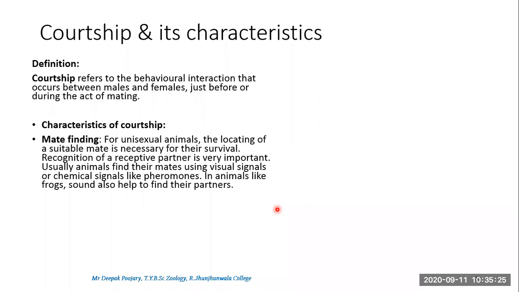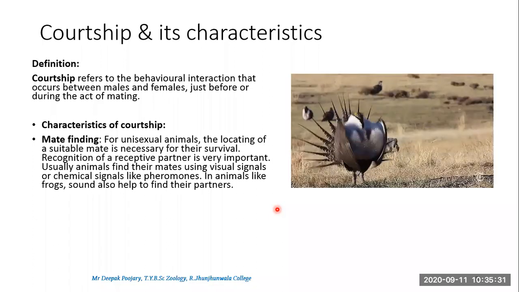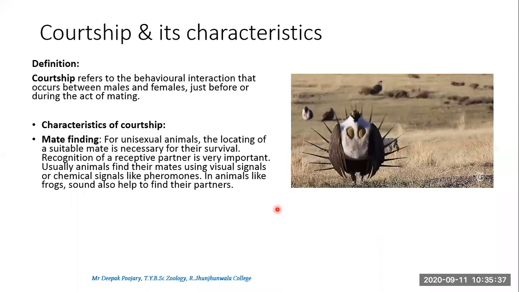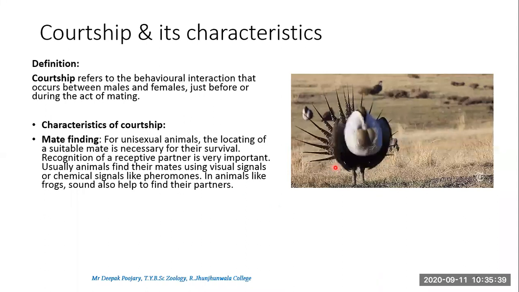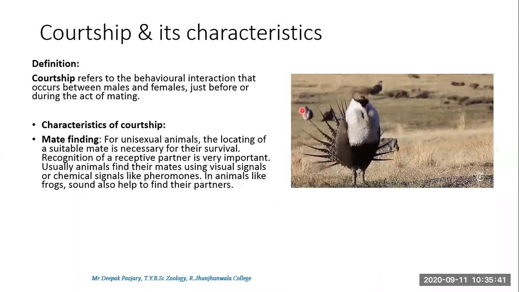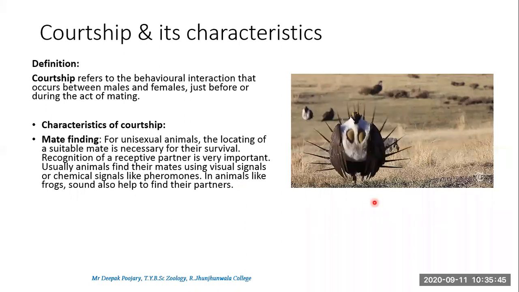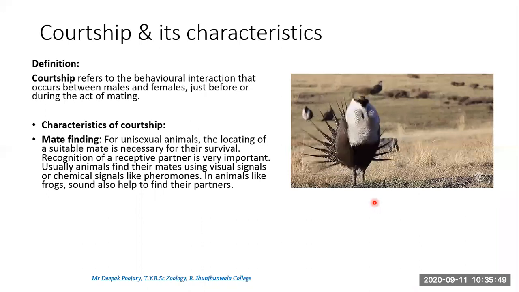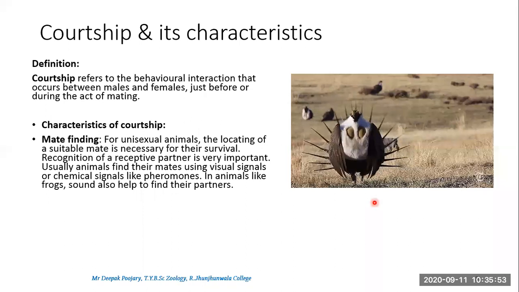Even among animals, the males can display something which will attract the female, like this sand grouse. This is puffing up the throat. This puffing of the throat will attract the female, and look at how the tail has been expanded. The more and broader the puffing and the sound produced, the more the male will be able to grab the attention.